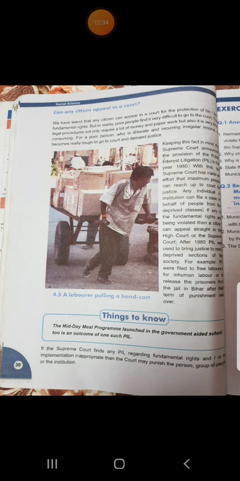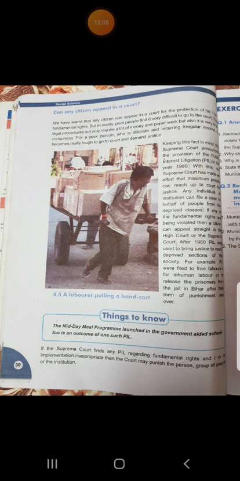So for them this PIL was beneficial. The second was to release prisoners from jail in Bihar after their term of punishment was over. In Bihar jails there were prisoners whose punishment was over, yet they were not released. उनकी सज़ा ख़त्म हो गई थी, फिर भी उन लोगों को रिहा नहीं करते थे.